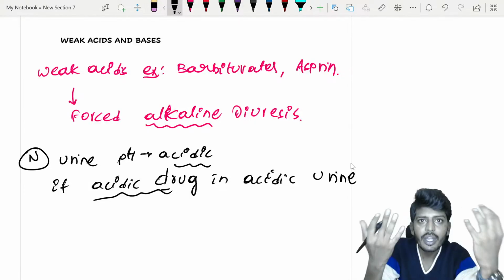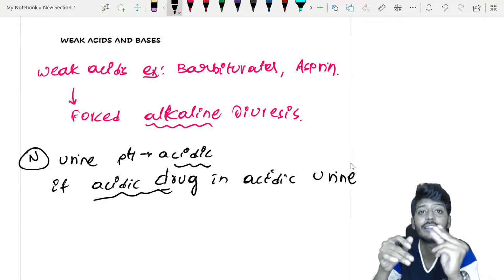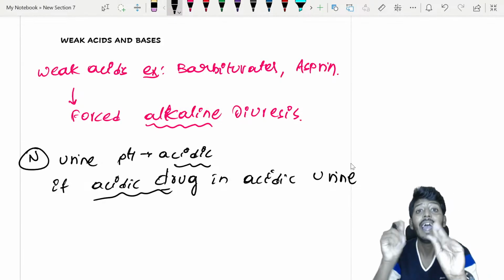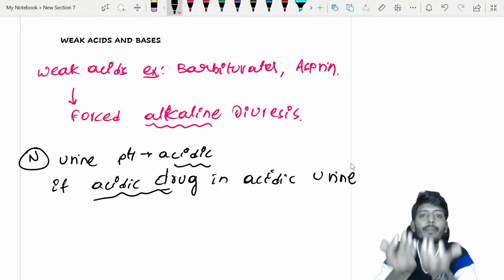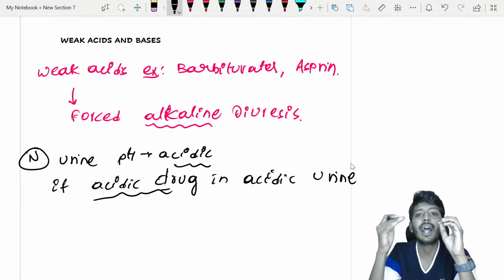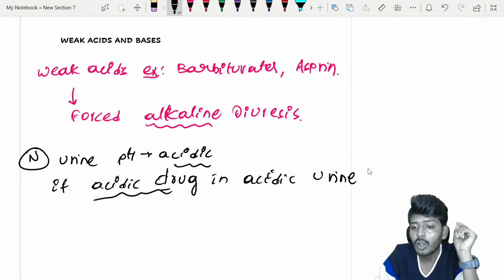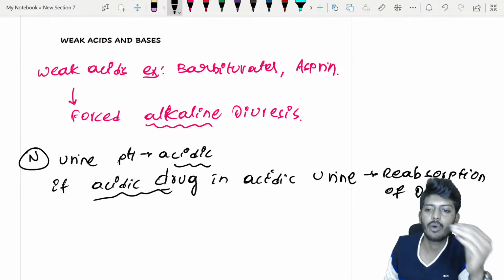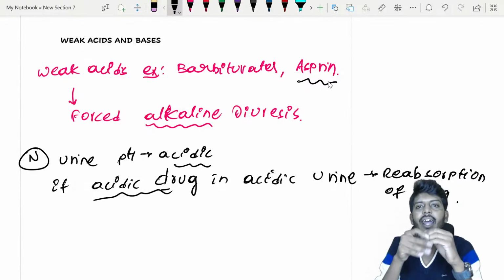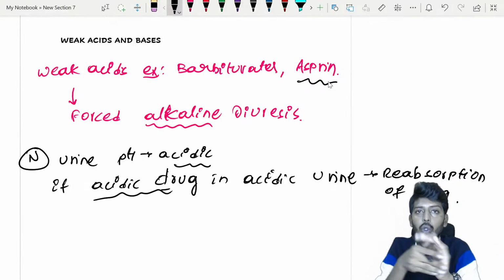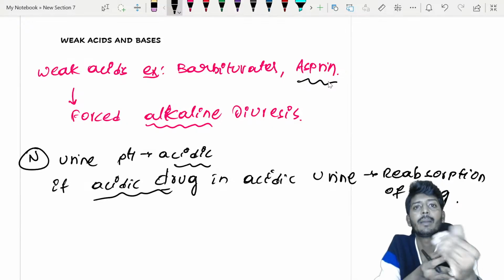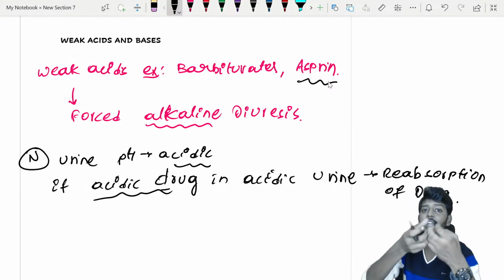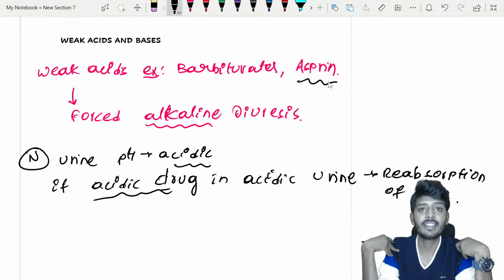So remember, surrounding pH and drug pH, if they have similar nature, meaning the drug is also acidic and the surrounding pH is also acidic, meaning the urine is also acidic. Okay, the patient has a poisoning and into the urine what went? An acidic drug went, so the drug will undergo reabsorption. So please listen to me. Somebody had an overdose of aspirin. After taking the aspirin, after 5 or 6 hours, the patient was brought to the hospital. When the patient was brought to the hospital, maybe 5-6 hours later, aspirin from the GIT would have been absorbed. So now aspirin is present in the blood.